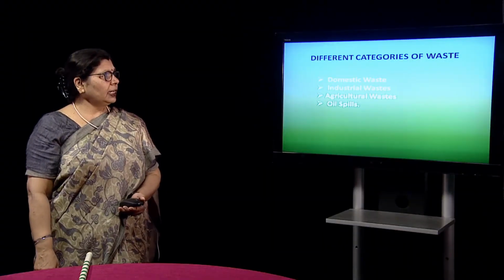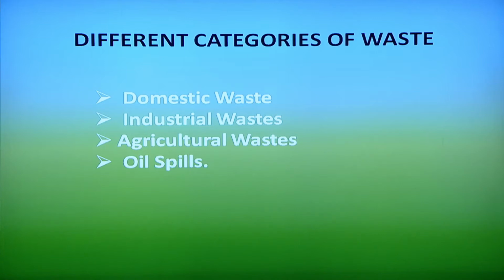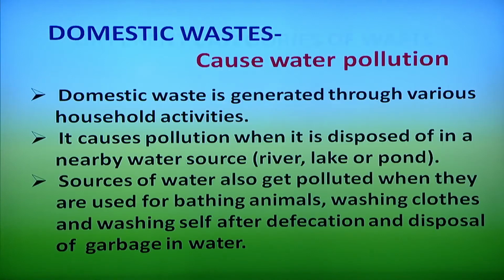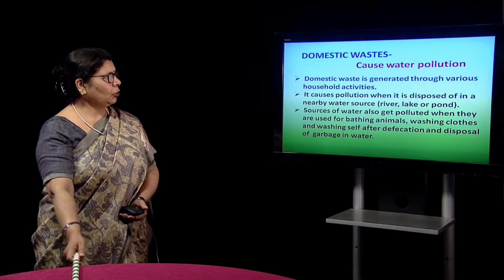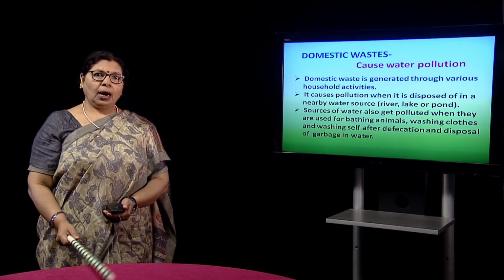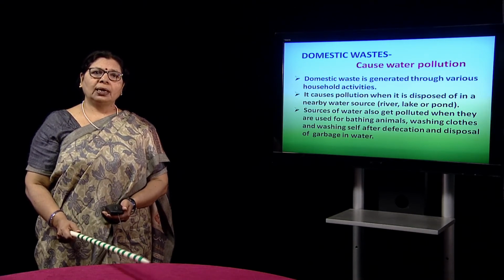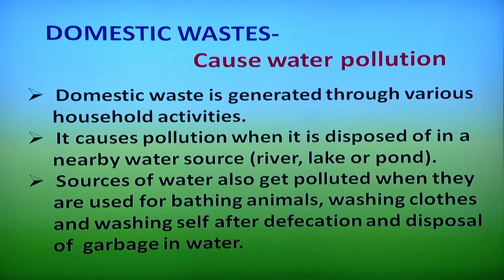Now, the different categories of waste are domestic waste, industrial waste, agriculture waste and oil spill. We will learn one by one. Domestic waste causes water pollution. How? Because there are lots of sources at the domestic level where waste is generated through household activities.